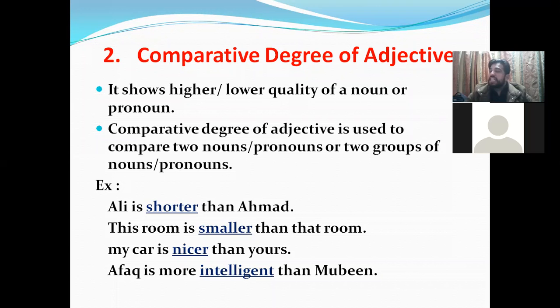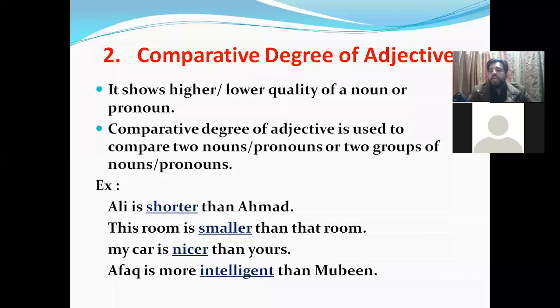Like I'm sitting in the room, and before I said this is a big room. Now I'm going to compare this room with another room. So I said this room is bigger than that room. So I compare this room with that room, and I am talking about the higher quality of this room. The position of that room is lower, and the position of this room is higher actually. So this room is bigger than that room. And I can say that room is smaller than this room. So what does it mean? The quality of that room is lower than this room, and the quality of this room is higher than that.